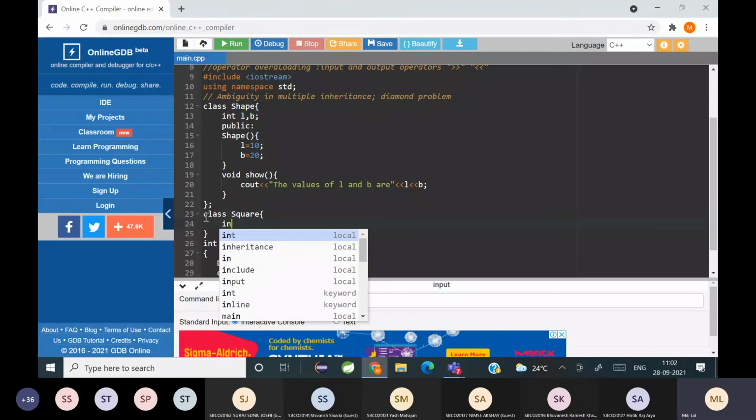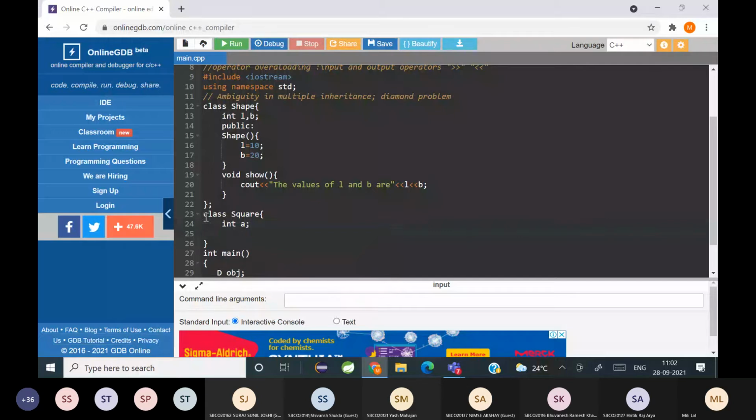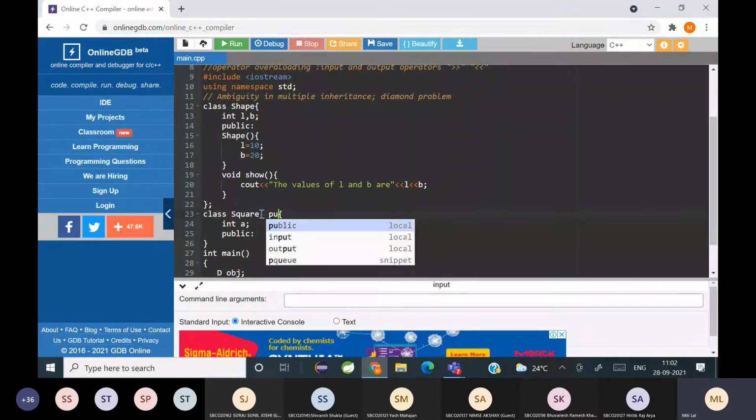And suppose I have another class, and here I am writing int A. It's inheritance, so this is inheriting public shape.